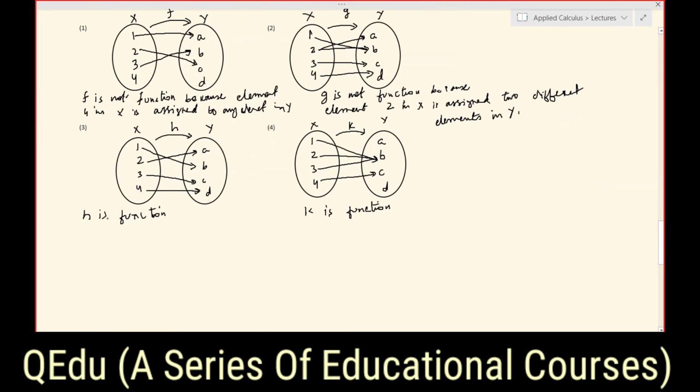Now let me discuss the domain and range of these functions. Suppose f is a function; we write this mathematically as f from X to Y, read as f is a function from X to Y. Now if f is a function, in that case this X is called the domain and this Y is called the codomain.